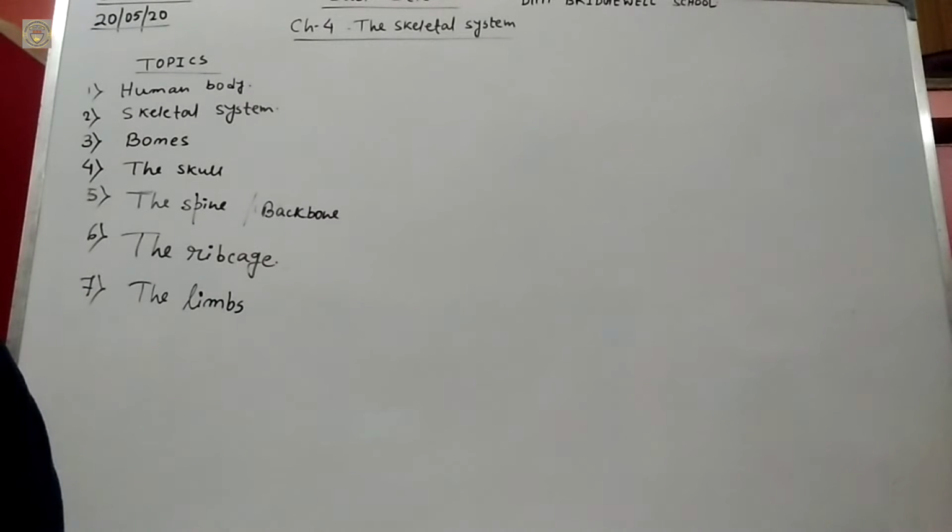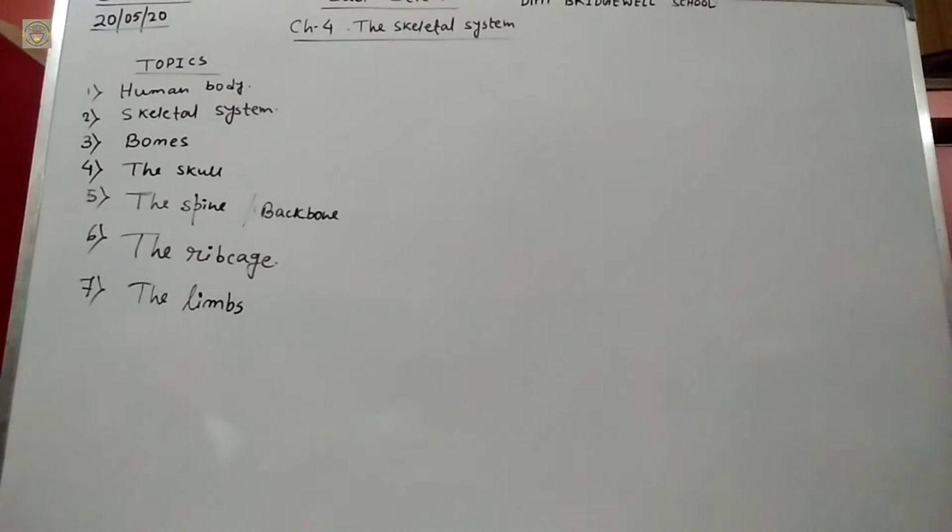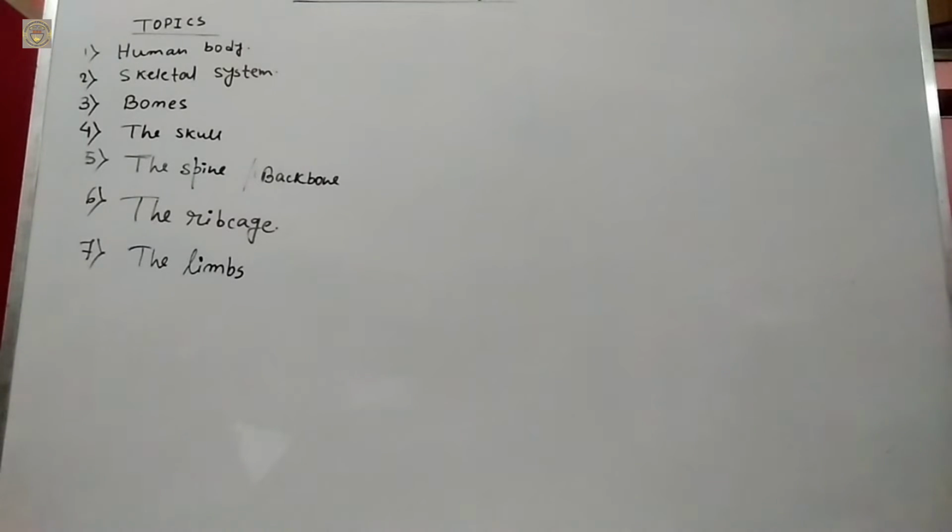So that means the skeleton protects our internal organs like brain, heart and lungs and also gives us support. It gives shape to our body and also allows movement. So firstly, the skeleton protects our internal organs, gives us shape and allows movement.